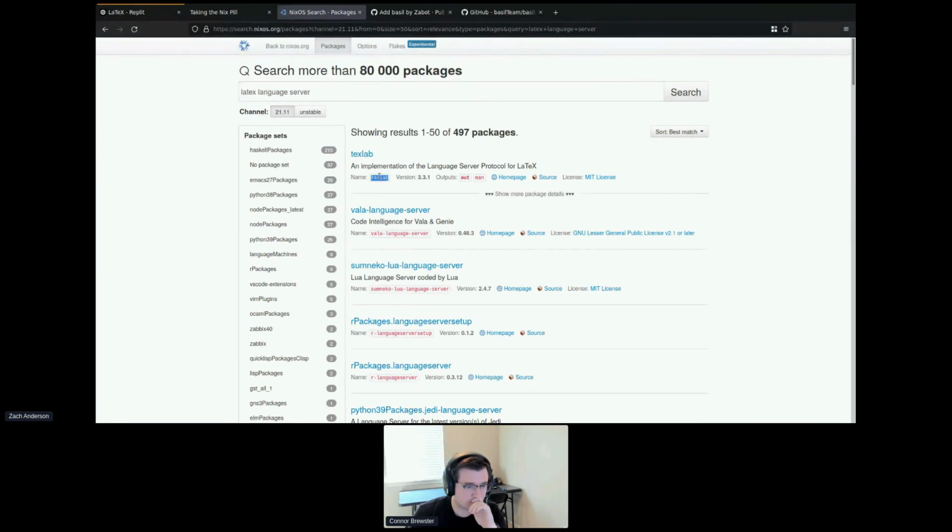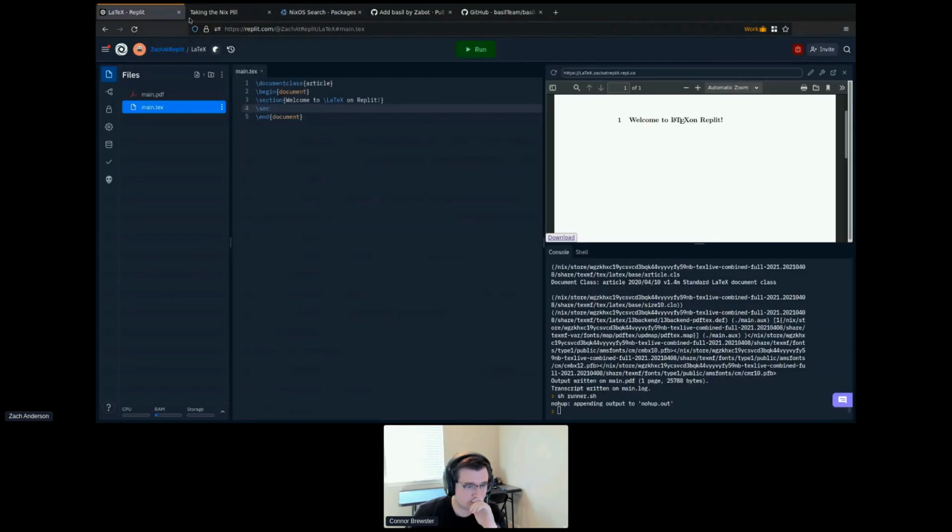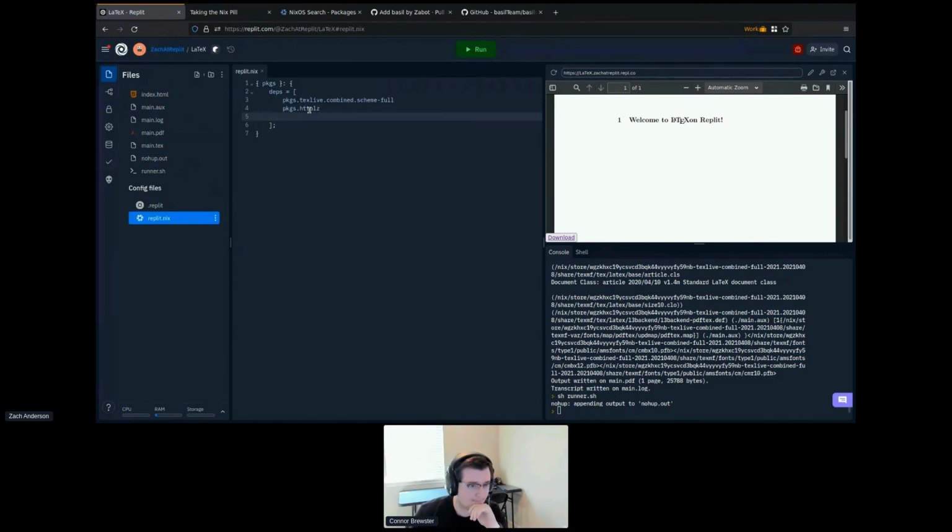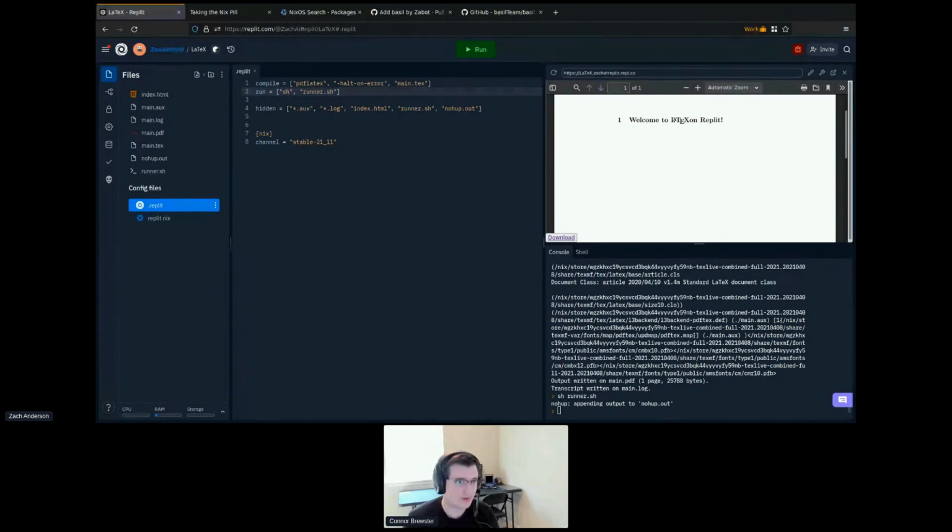So we're going to look for a LaTeX language server, and we're going to find one here called TextLab. So we're going to unhide our files, go back to our replit.nix file, and add this to our REPL. And then we've just got to tell Replit to use this file.